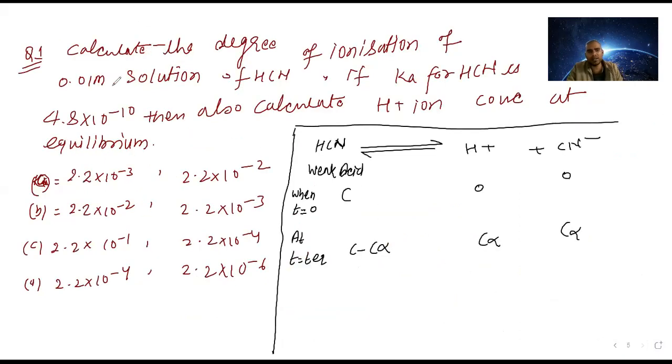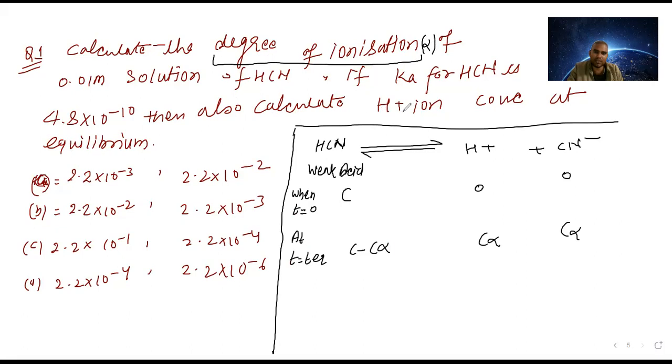Then, calculate the degree of ionization of 0.01 molar. Degree of ionization and degree of dissociation are both the same thing, so they are asking for alpha. Ka is already given.